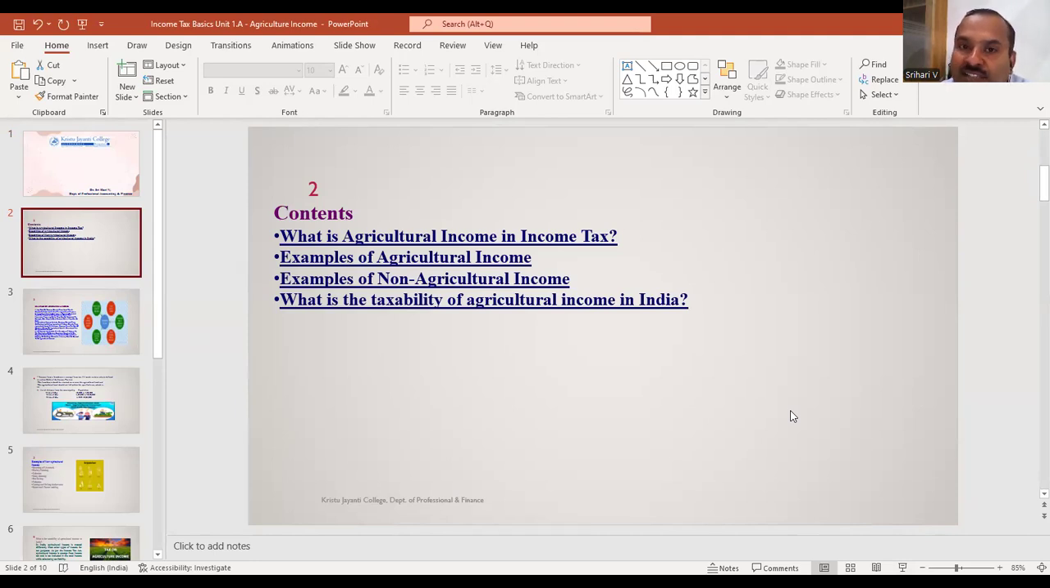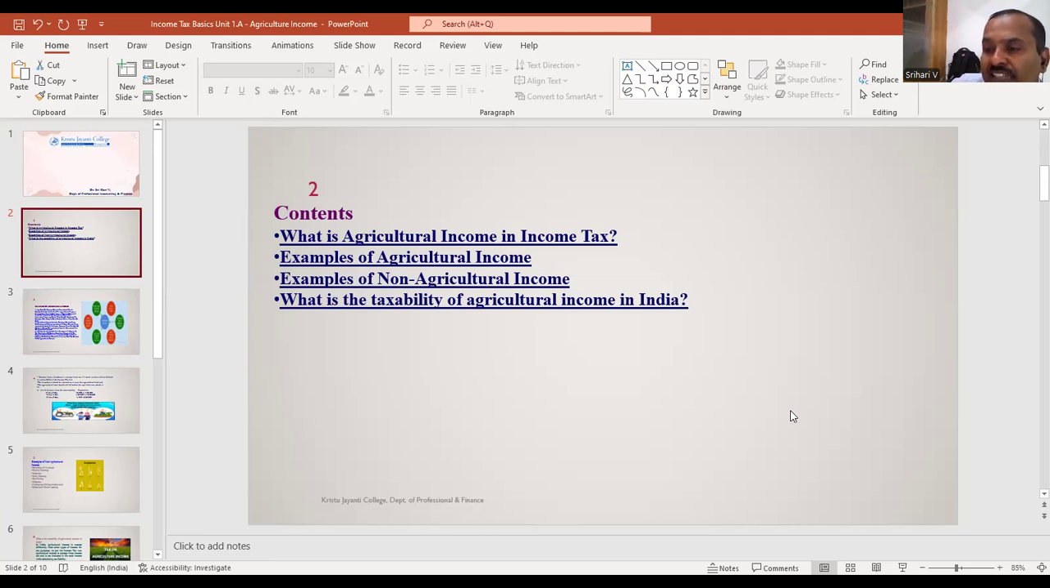Assessee is a person as per the Income Tax Act who is supposed to pay income tax, who will be levied income tax as per the sections of the Income Tax Act 1961. Who is a deemed assessee? On behalf of the assessee, if any other person is liable to pay income tax, will be levied income tax, then he or she is said to be a deemed assessee.